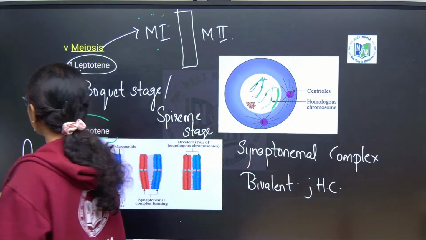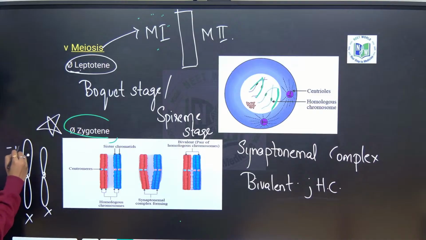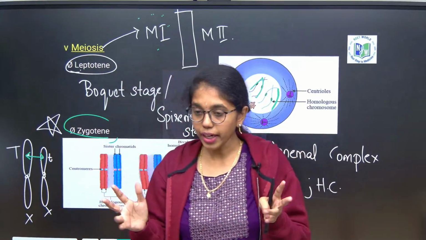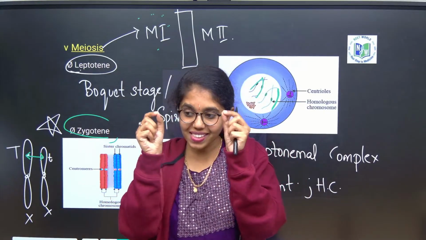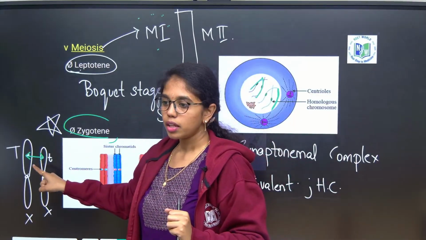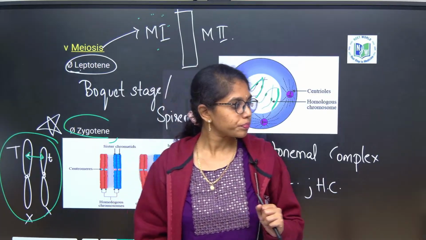As such, for example, let us assume tallness, okay. One is dominant, like tall, one is short. Those 2 chromosomes in which the alleles are at the same location are called homologous chromosomes. So, in leptotene stage all chromatids are formed, right. Those 2 chromosomes which have the same allele location for one trait will come together. Then these chromosomes are called homologous chromosomes.